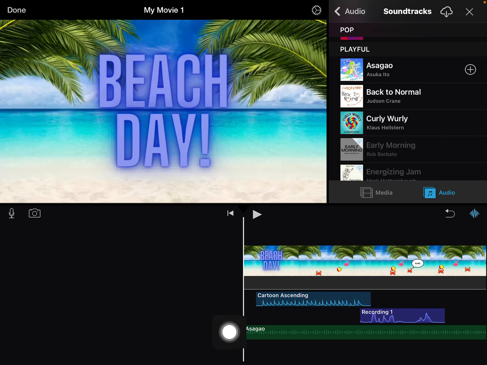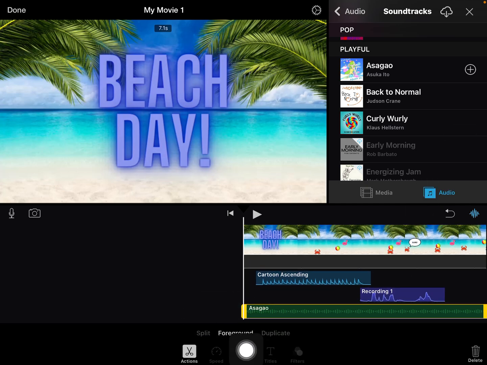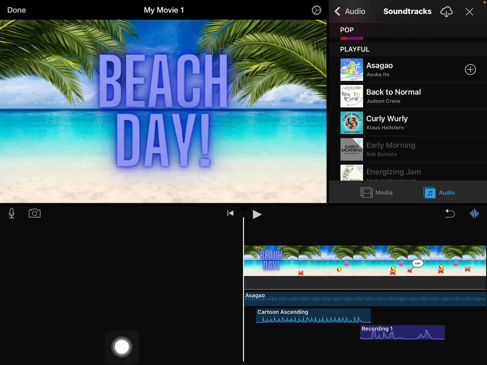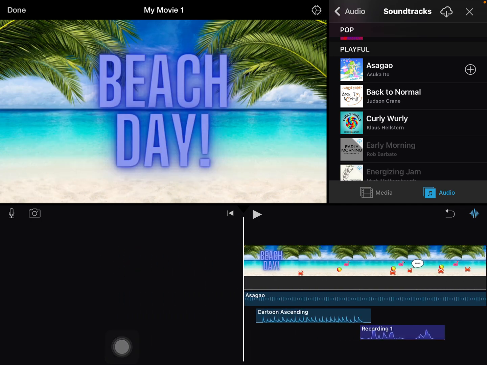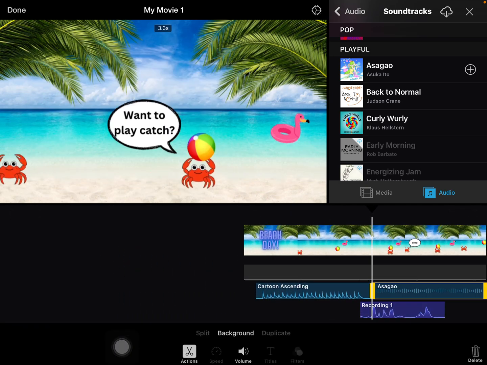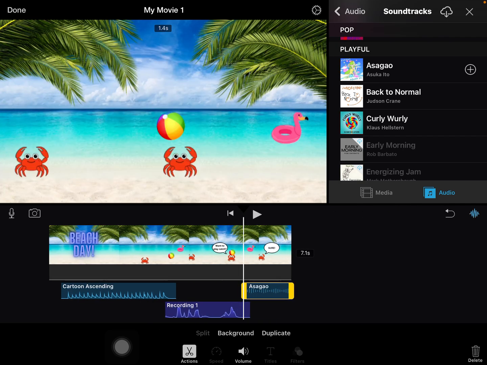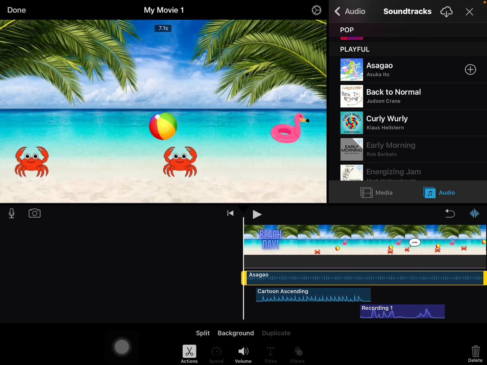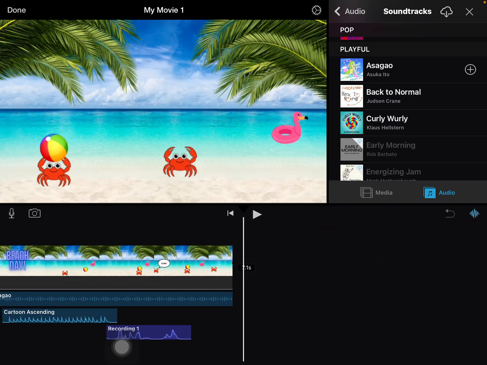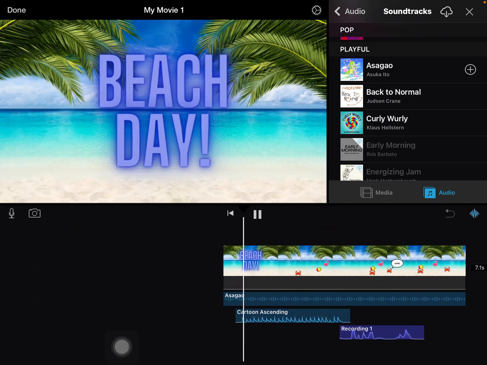Now, notice it comes in green. I'm going to click on that sound, and I want to choose foreground. That way it turns blue, and it will balance the background noise with my other sound effects. Also, if it's blue, you could trim it if you want. Maybe I only want my music at the end, or I want the music to take up the entire show. So you can pick. Play it.